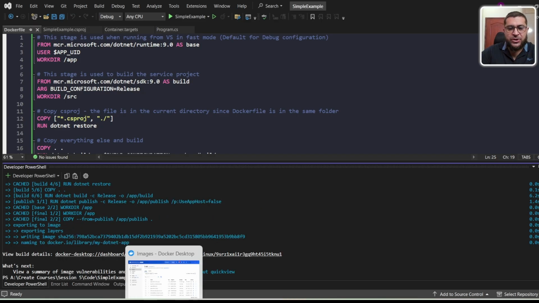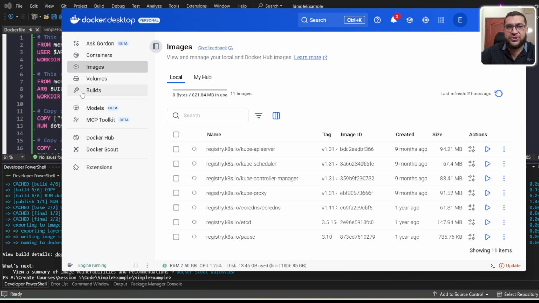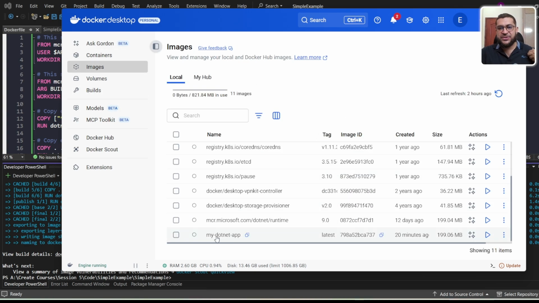So it's completed. Now I will go to the Docker Desktop application. Here there is no container. I will just check the image. You can see here the image is created, but the tag is latest.